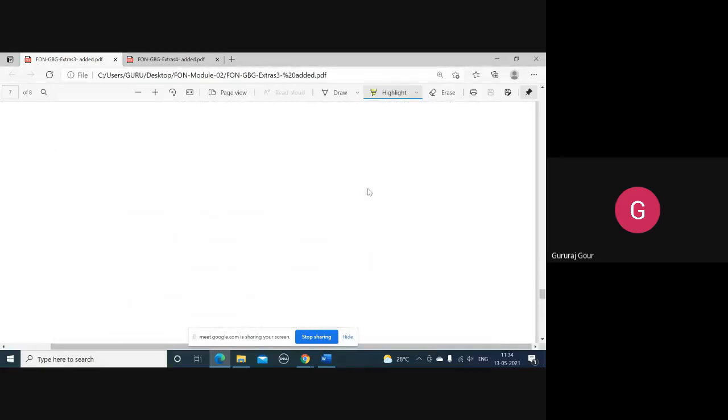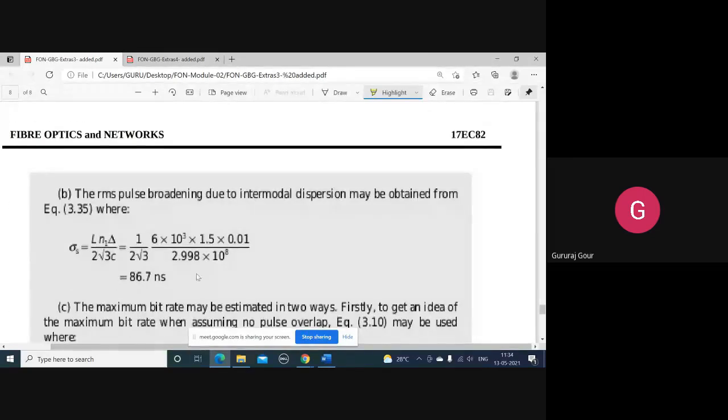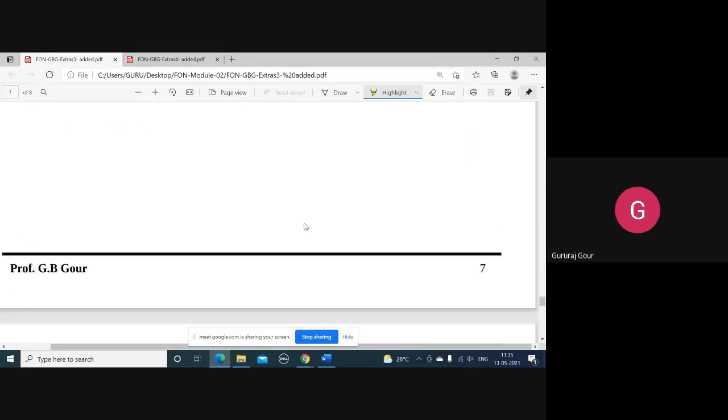Second, the same thing we continued with respect to intermodal dispersion. So its expression will be like this: L n1 delta by 2 root 3 c. L is given 6 kilometer, n1 core index 1.5, delta 1%, 0.01, by c, 3 into 10 to the power 8. We'll get everything. RMS pulse broadening.